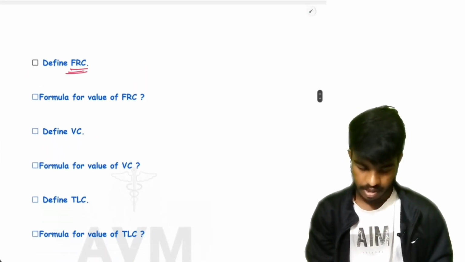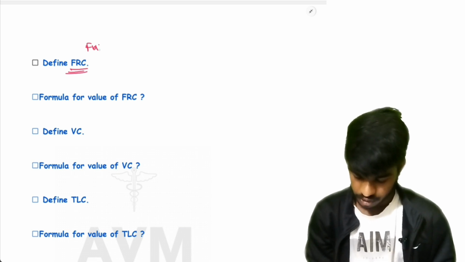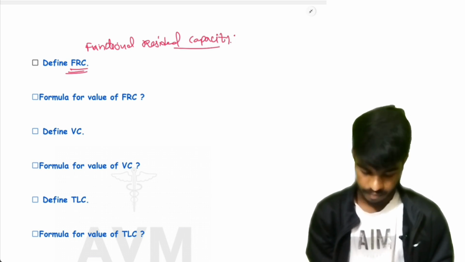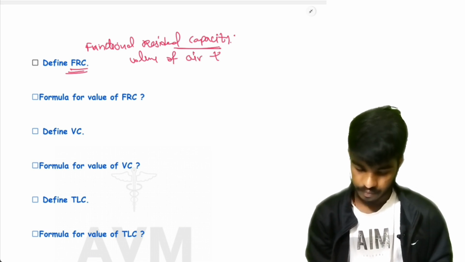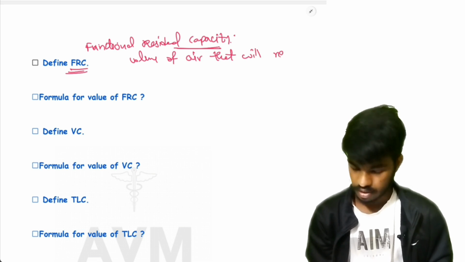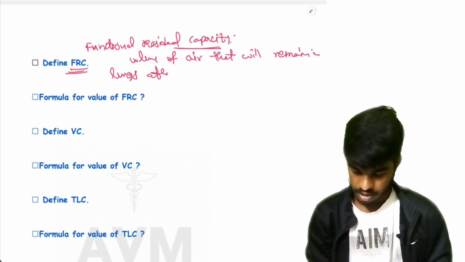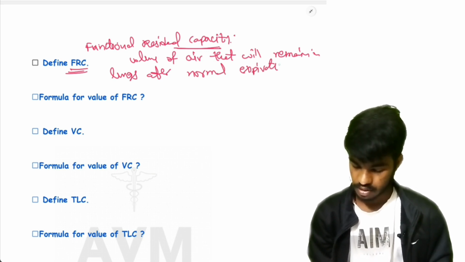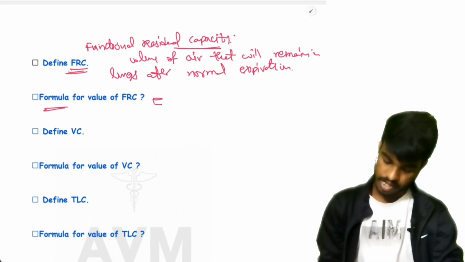And next FRC. FRC means functional residual capacity, which means the volume of air that will remain in lungs after normal expiration. And the formula of FRC is ERV plus RV.